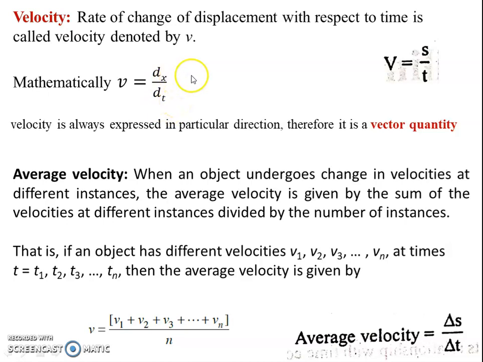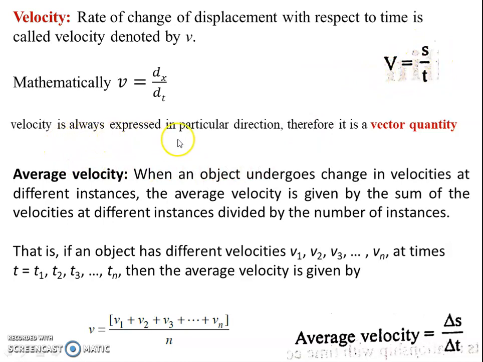It is also represented by V is equal to S by T. In some books S is distance divided by time T. That is the mathematical form.